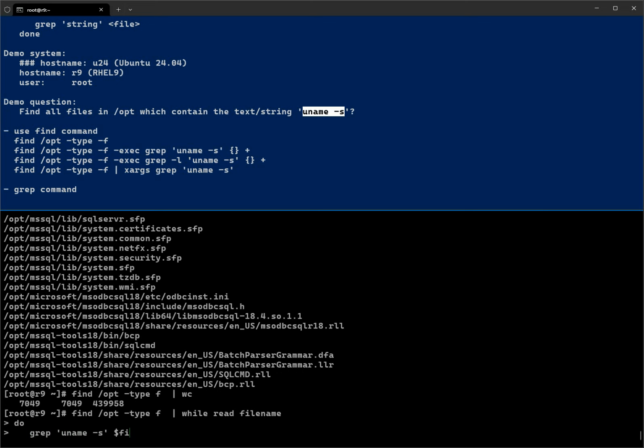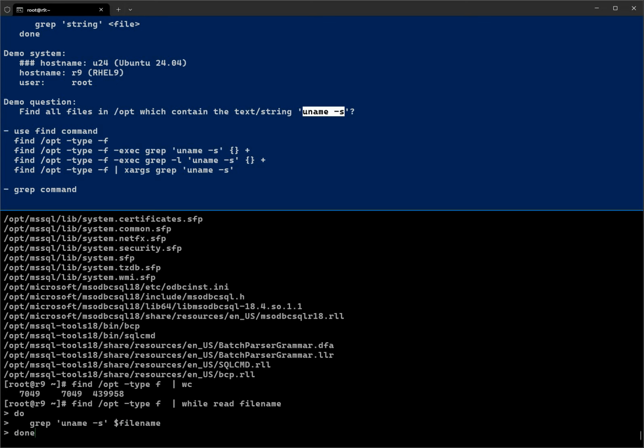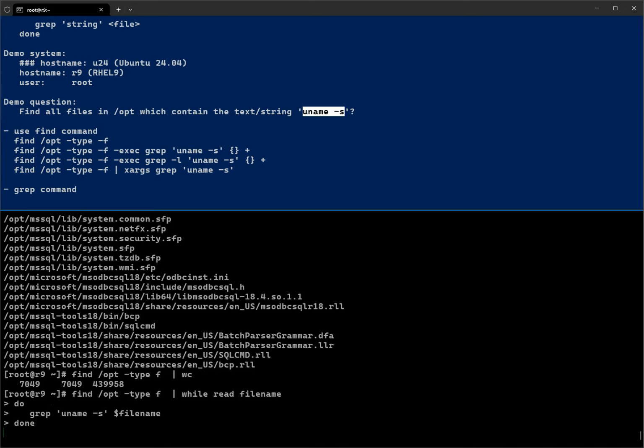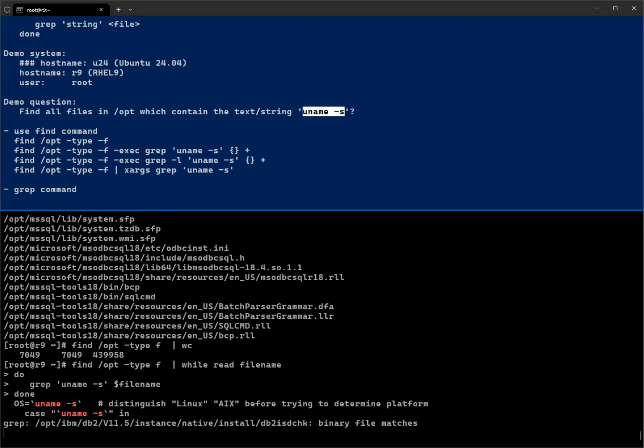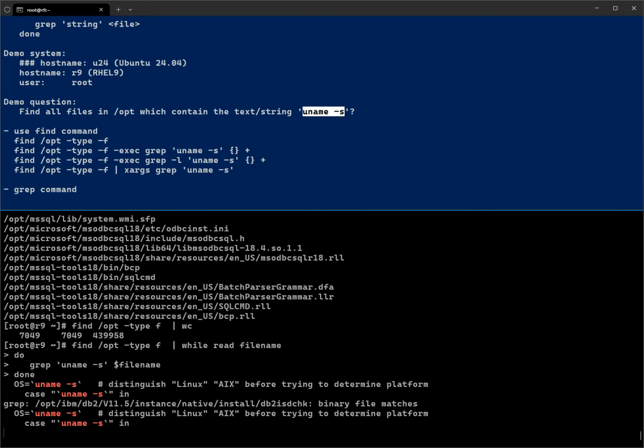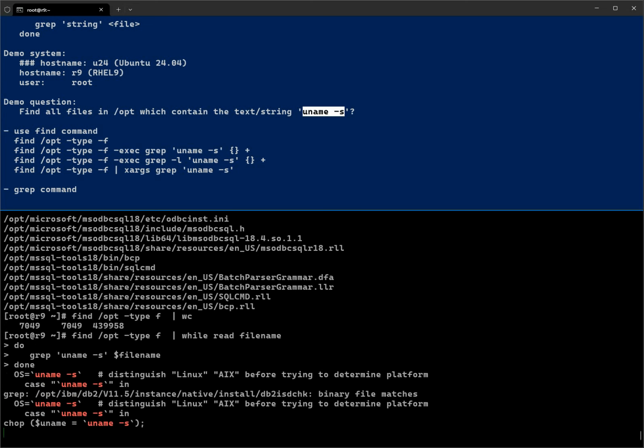Then for each file, in this case we call it $file name, and done. This is going to loop against each file. It's going to take some time because it will search 7,000 files. You can see it has already found some files like this one.